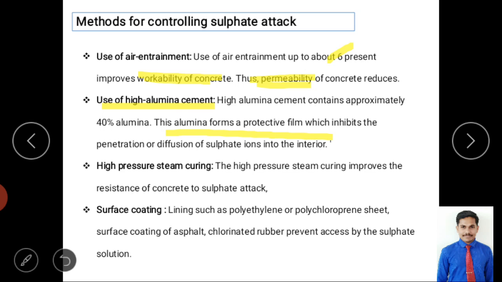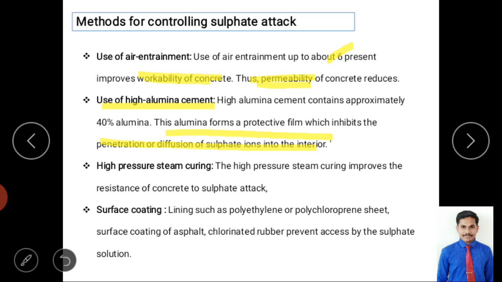When it has a protective film, there is less penetration or diffusion of the sulfate ions into the interior. So when it creates a layer or cover on the structure, there is less penetration of the sulfate particles, and definitely less attack. We are making a layer of alumina on the surface, so it causes less attack.